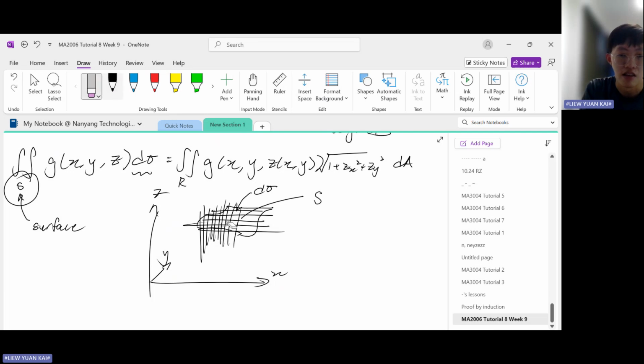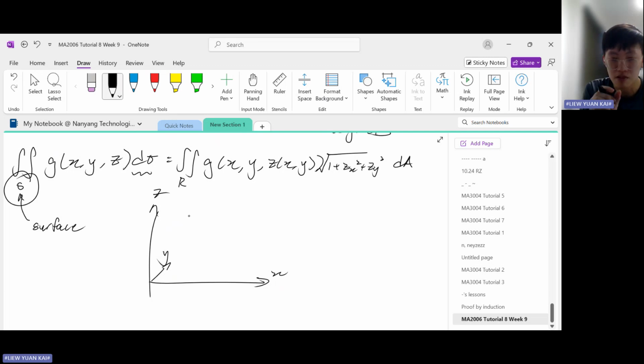It refers to an infinitesimal portion of the surface S. So this is S, and d sigma is an infinitesimal portion of it.